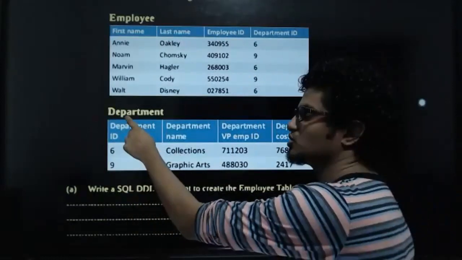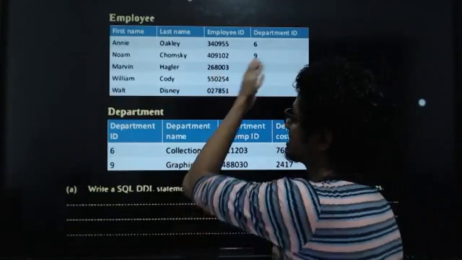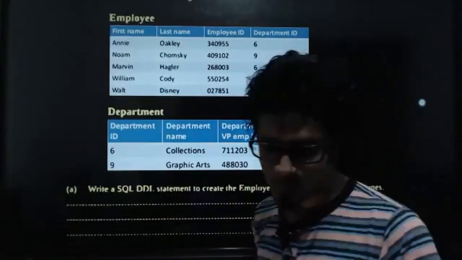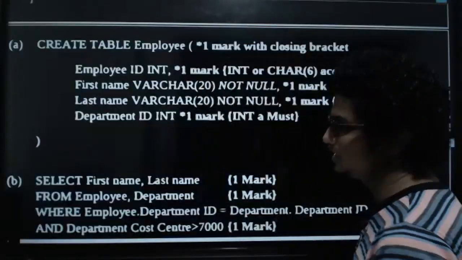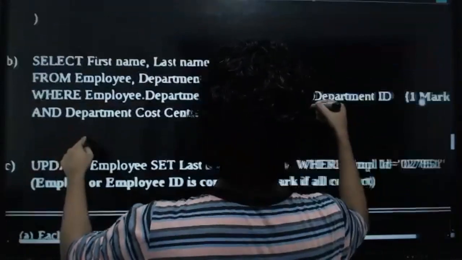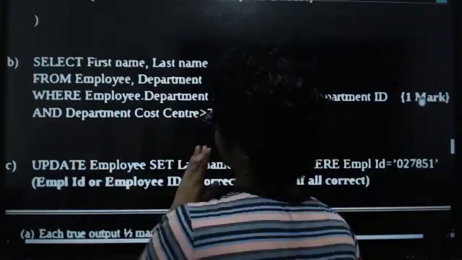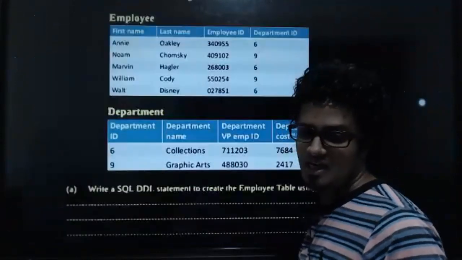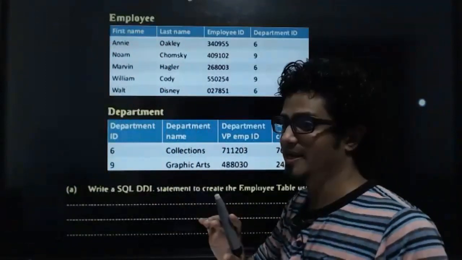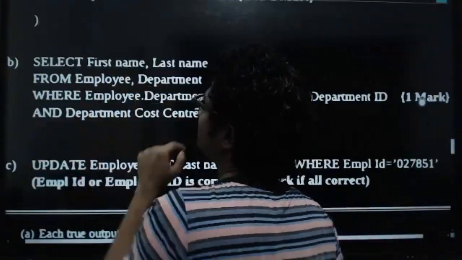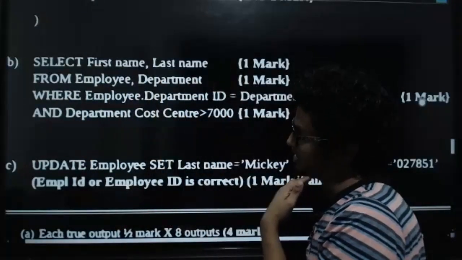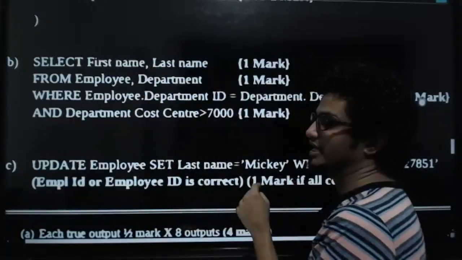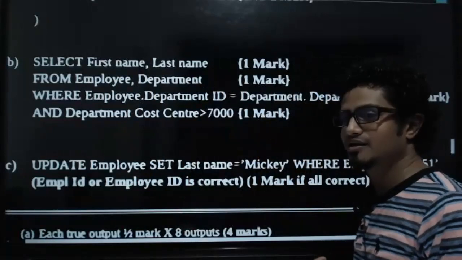When you are trying to access such columns, when you are using both the tables in a SQL statement, you have to use the table name. I will show it to you. Wait. Here, in our SQL statement, you can see, select first name, last name. That is okay. I can straight away mention that, because first name and last name columns are only in the employee table. So I can mention that. From employee, department. So my tables are employee and department table up to that extent. Okay. Where I have to say employee.department ID and department.department ID.